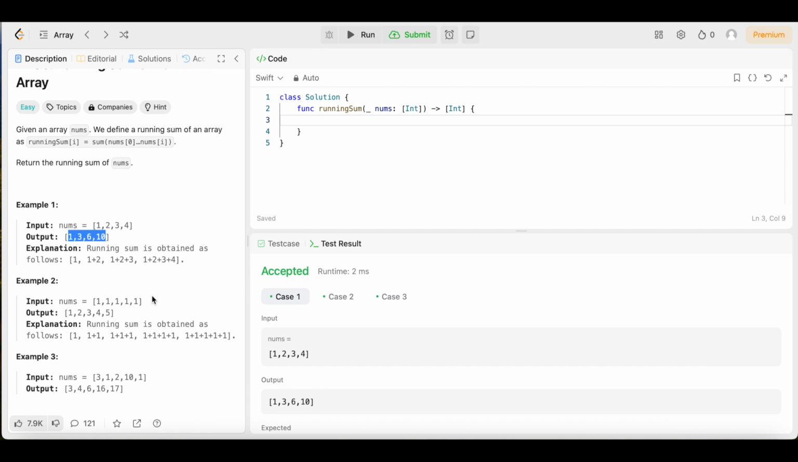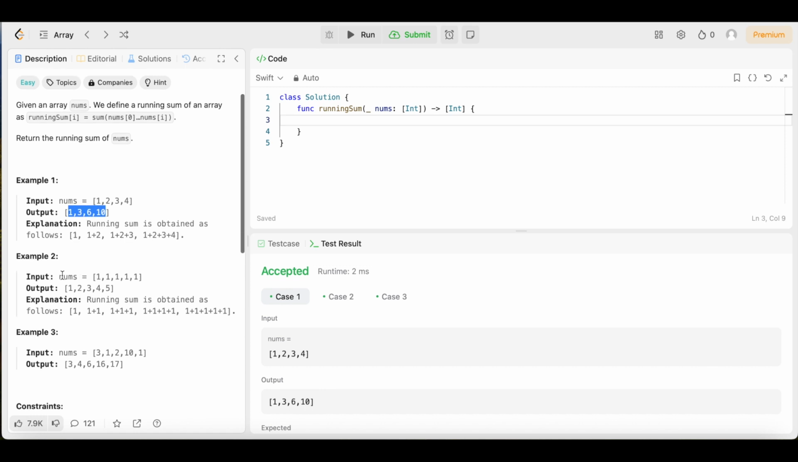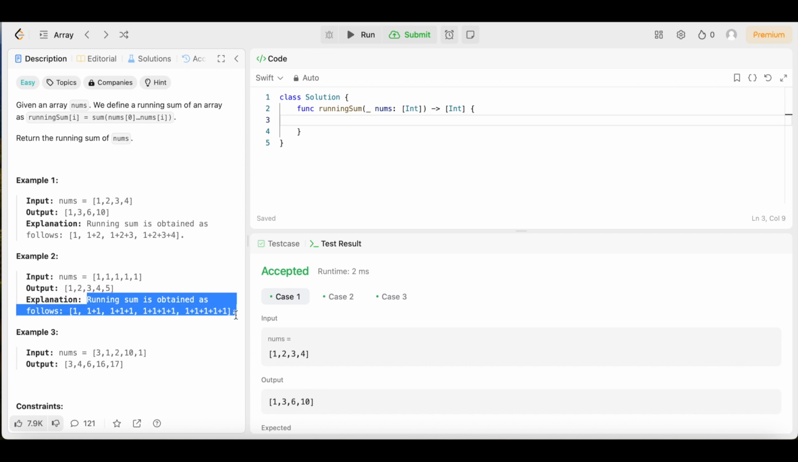I guess it's supposed to be a trick question, but we can handle it. It's not that tricky. In this case, we have an input of nums, an array of integers 1, 1, 1, 1, and 1. The output is 1, 2, 3, 4, and 5. The explanation: the running sum is obtained as follows.